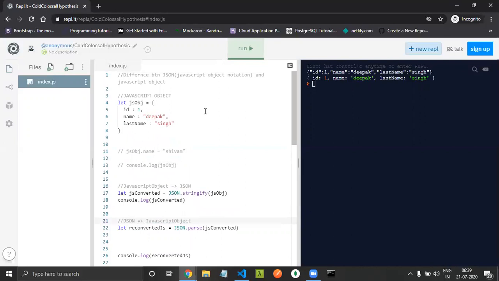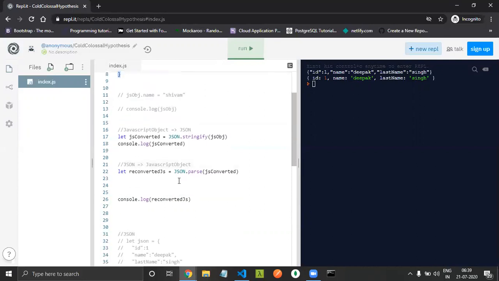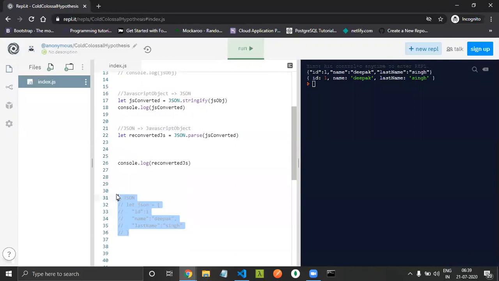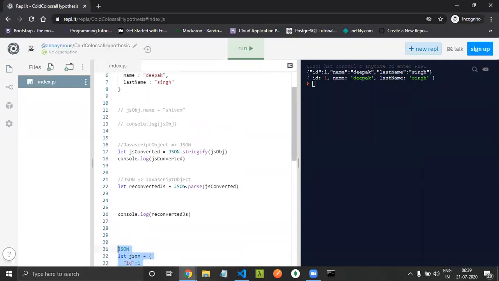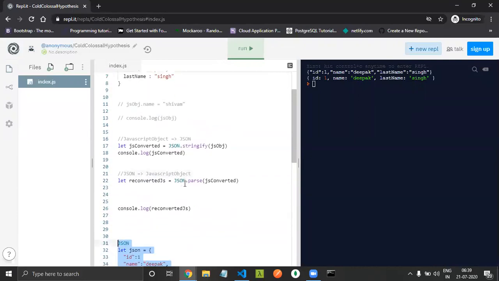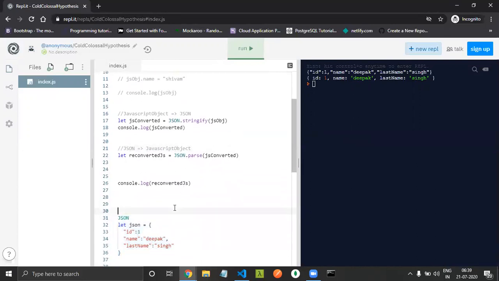So I'll just sum up in the last minute. We have two different things, that is JavaScript object and JSON. This is a JavaScript object and this is JSON. What is the major difference between a JavaScript object and JSON? We cannot perform any operation with a JSON body. We should convert the JSON to a JavaScript object.